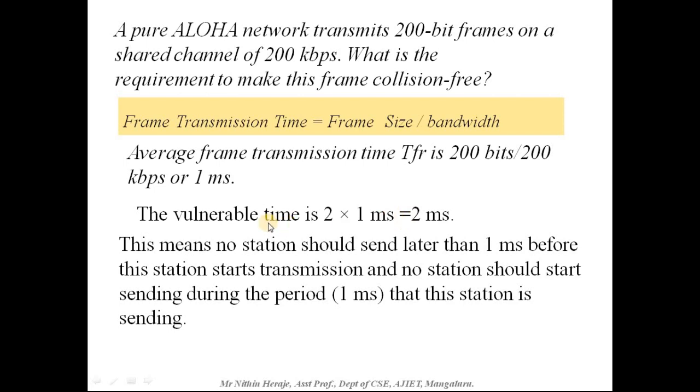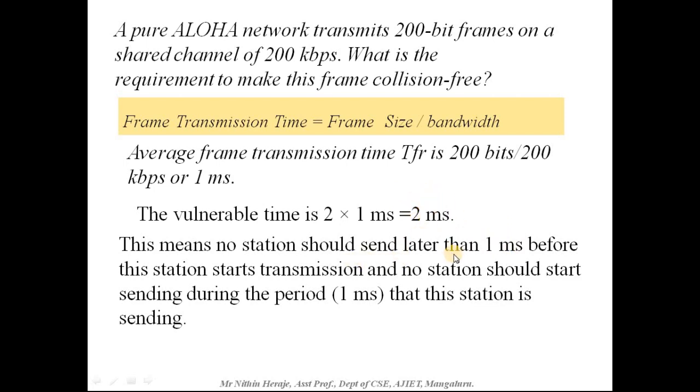This means that no station should send later than 1 millisecond before the station starts a transmission. Soon after 1 millisecond, no station should send its frame, because the vulnerable time is 2 milliseconds. Though 1 millisecond is required as the frame transmission time, the vulnerable time is 2 milliseconds.